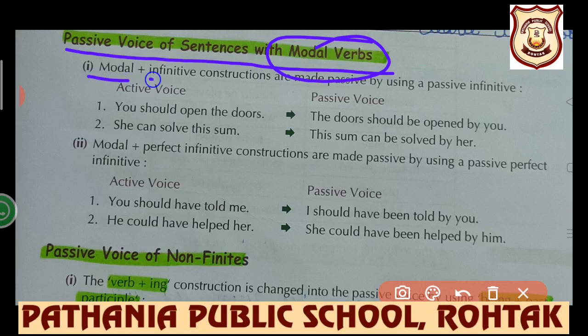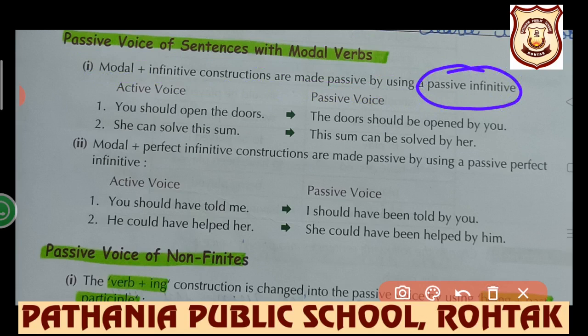Modal plus infinitive constructions are made passive by using passive infinitives. Active voice: you should open the door. Subject you, modal should, verb form open, the door object.